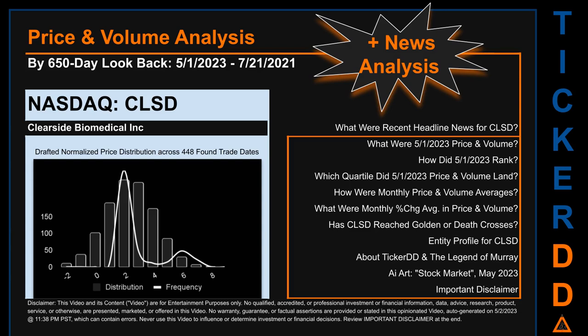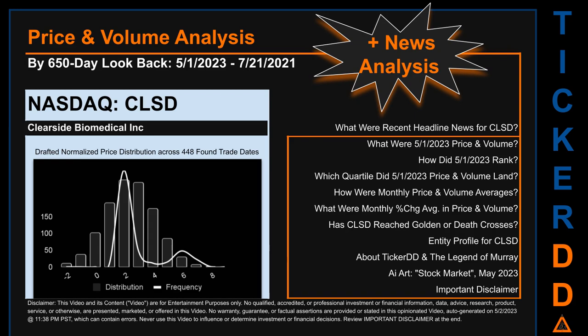Now that we have made our lawyers happy, capitalist brothers and sisters, let's get started. CLSD went public on June 2, 2016, which was roughly 6 years and 11 months ago. Looking back 650 calendar days from Monday, May 1, 2023 to Wednesday, July 21, 2021, we found 448 applicable trade dates for use in our analysis.